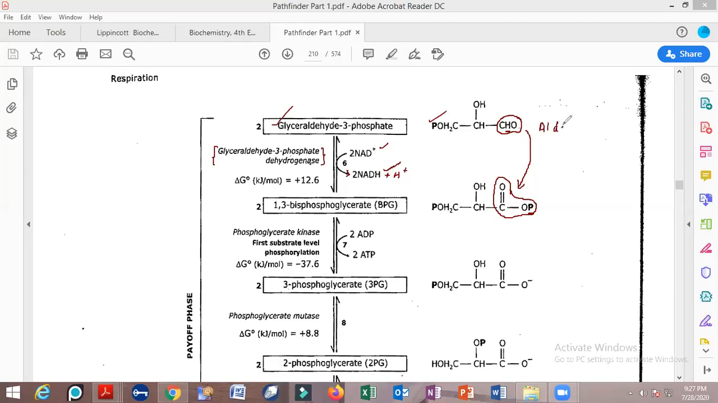This is aldehyde, and aldehyde has been converted into a carboxy group, carboxy compounds. This is a carboxy compound. So aldehyde has been converted into a carboxy compound, and here is the 1,3-bisphosphoglycerate molecule that is being produced. In the active site of this enzyme, there are disulfide linkages which are present.